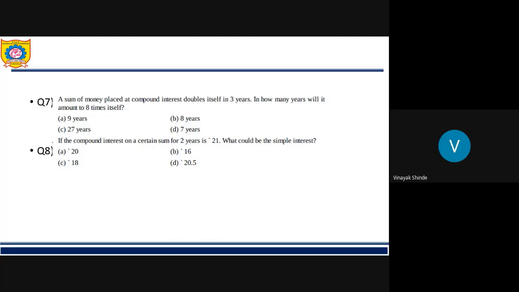Yes, 9 years is correct for question number 7. See, a sum of money placed at CI doubles itself in 3 years. So it becomes 2 times, amount is 2P, in 3 years. We want to know how many years it will take to become 8 times, so it should be 2 into 2 into 2. So this will require 3 plus 3 plus 3, so 9 years is required. So answer is option E.